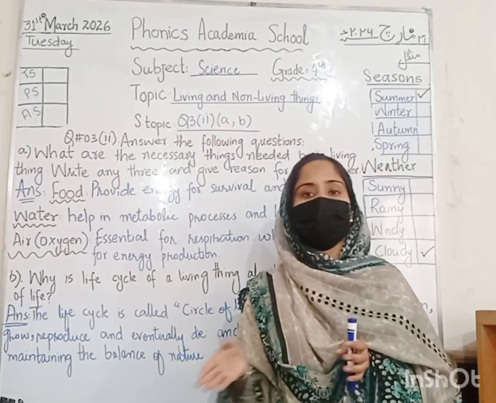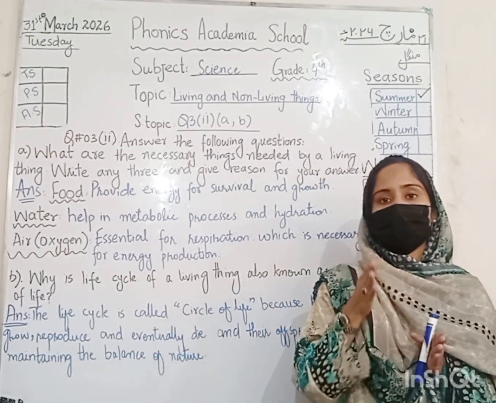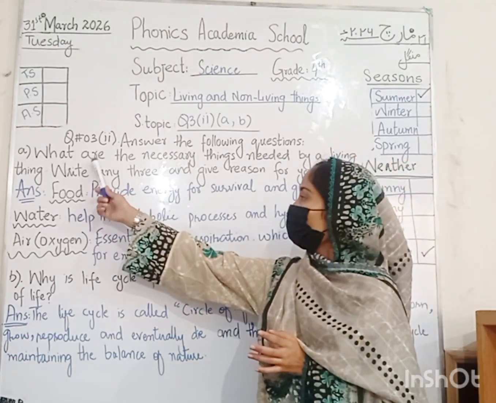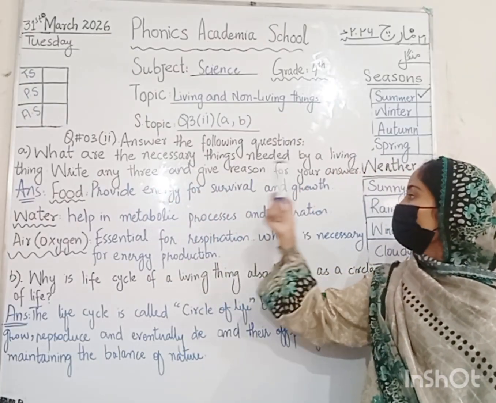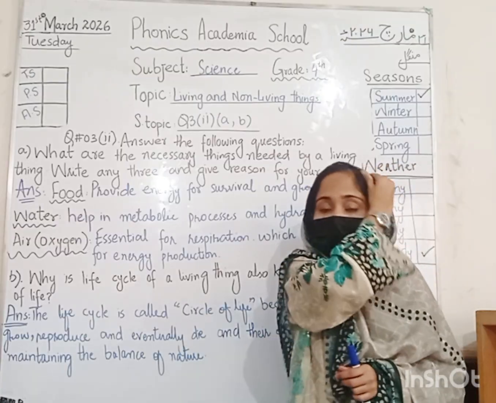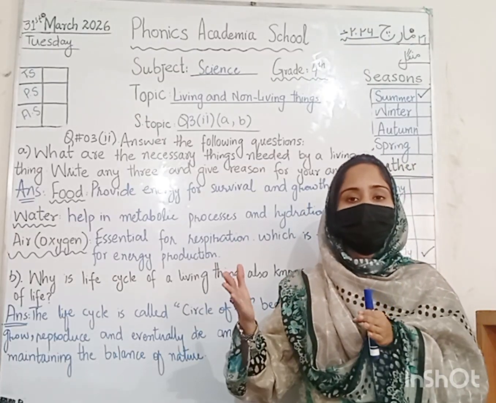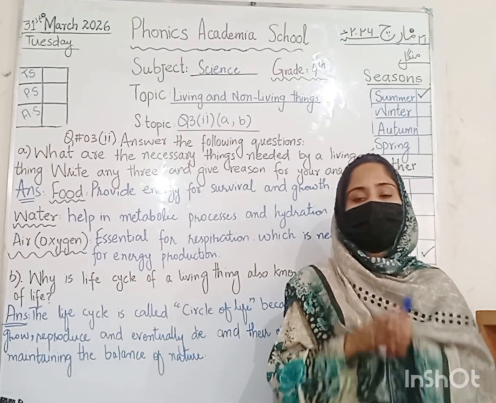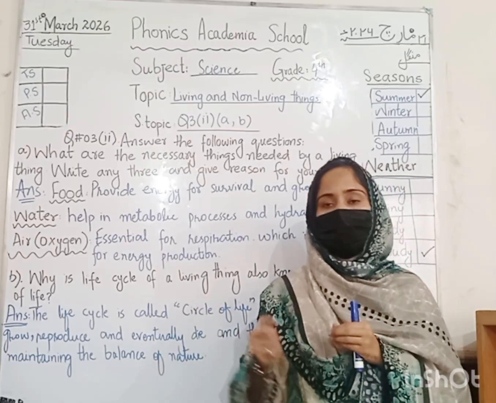Question number 3 part 1 we have done in the previous class, so today we are going to do question 3 part 2 and it has two parts, A and B. So the A part of the second part is what are the necessary things needed by a living thing. Write any three and give reason for your answer. Okay students, they are saying you have to write three different necessities or important things that are required by a living thing to survive, to live, or to grow, or to continue their life.